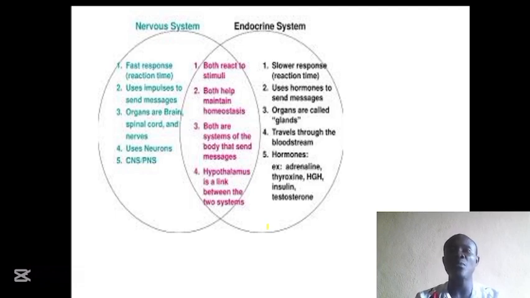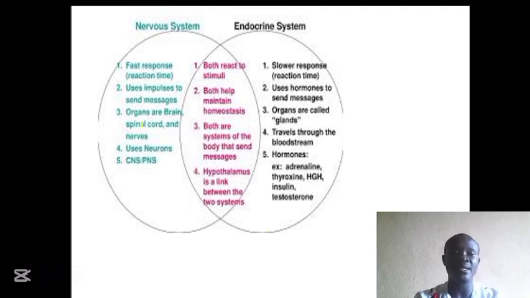And since they are moving in the bloodstream and the blood is not moving as fast as electrical impulses, responses in the endocrine system are comparatively slower when you compare them with the nervous system.